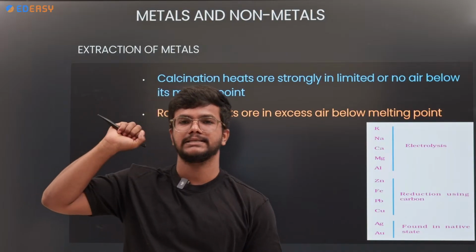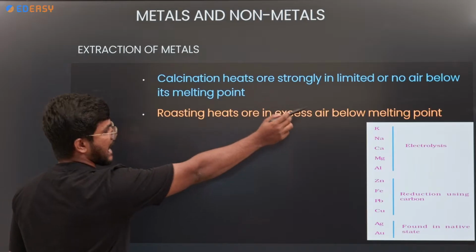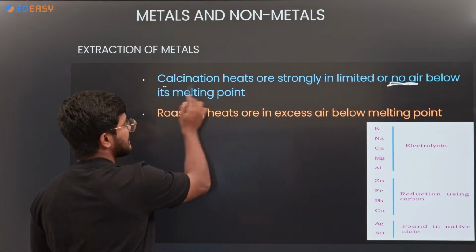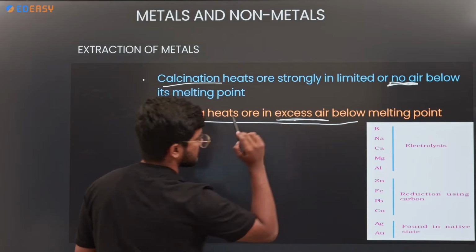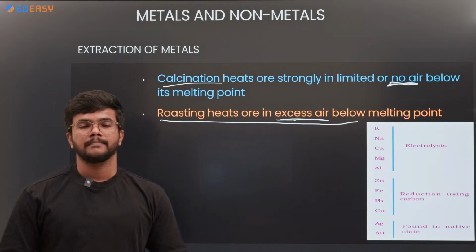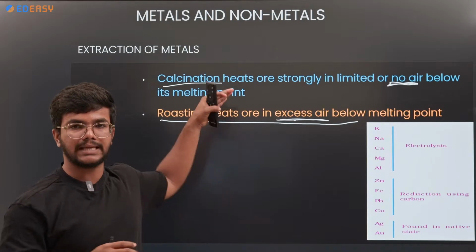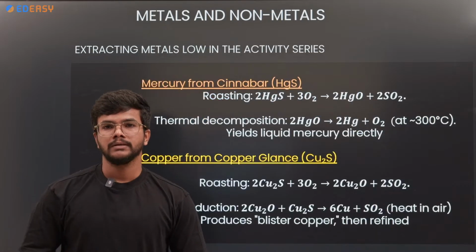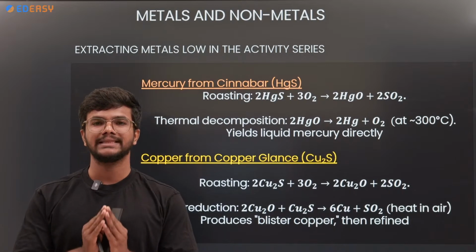What are this calcination and roasting? When ore is heated in the absence of air or in a limited amount of air, it is called calcination, and when ore is heated in excess of air, it is called roasting. In the reaction when we are extracting the metal, this is how calcination and roasting are involved. First is extraction of metals low in the activity series.